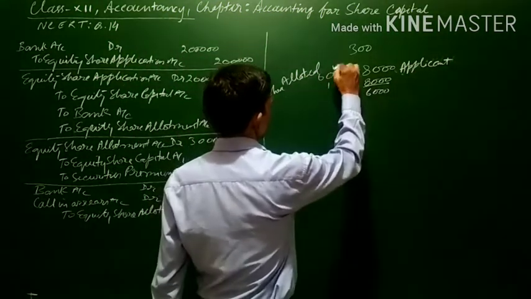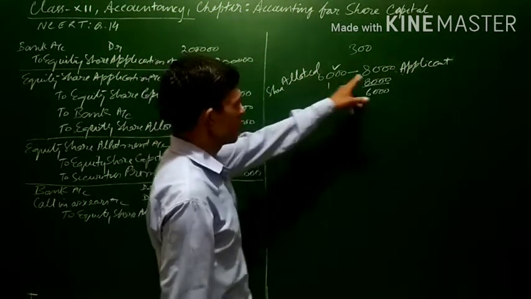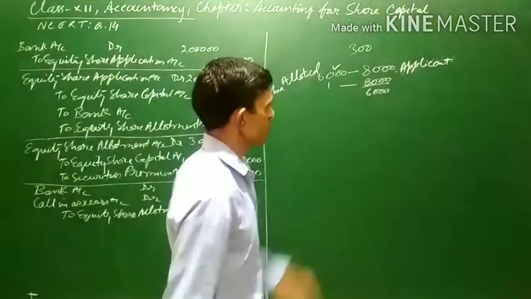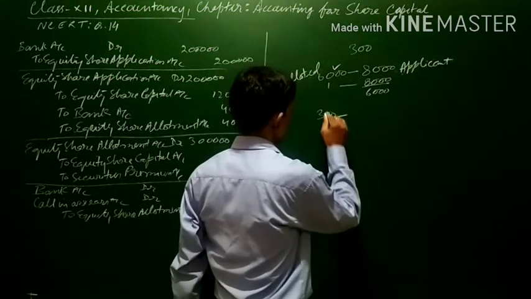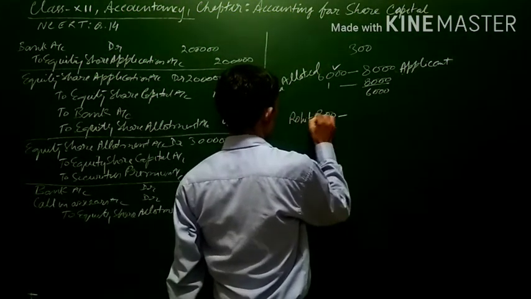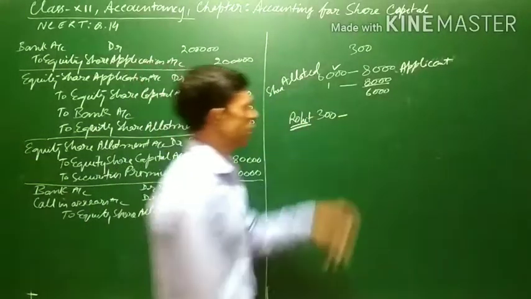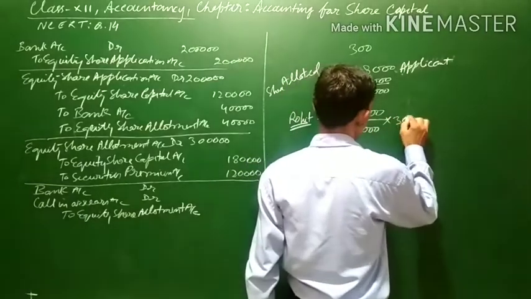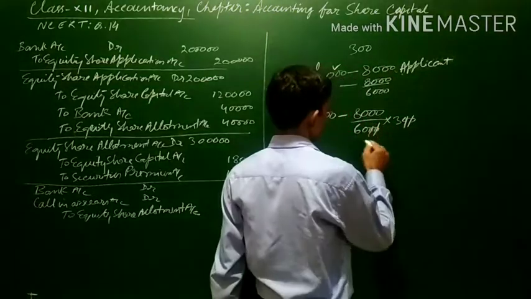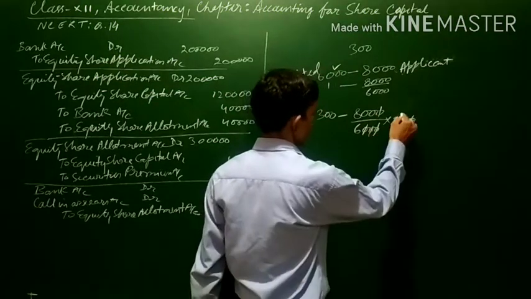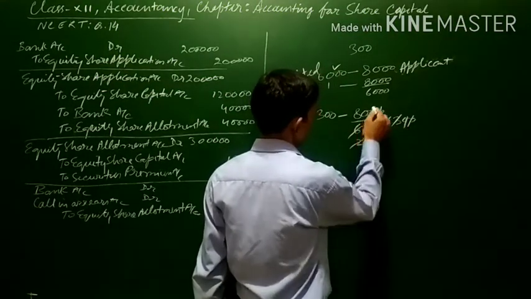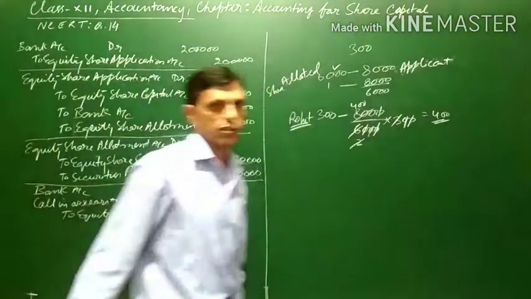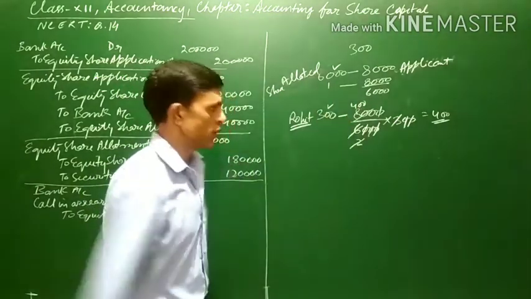Now, shares allotted are 6,000, and applications are 8,000. Shares allotted 1, application is 8,000 by 6,000. Shares allotted 300 to Rohit. We are considering here Rohit, to whom 300 has been allotted. It means his applications were 8,000 by 6,000 into 300. Cancel the zeros: 3 1 is 3, 3 2 is 6. It means Rohit had applied for 400 shares and he was allotted only 300.